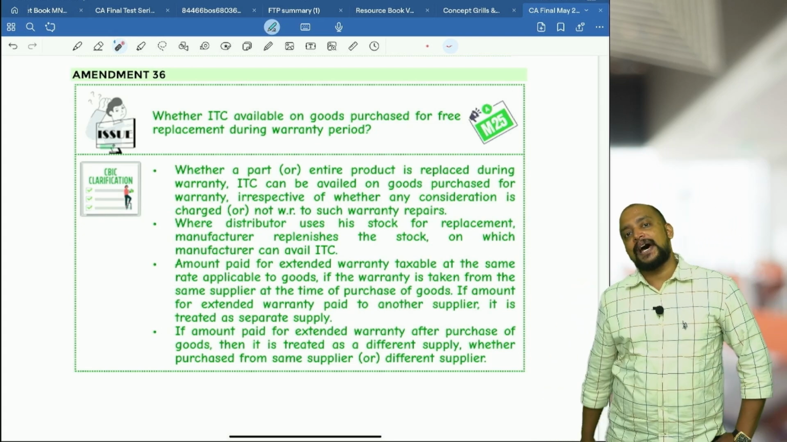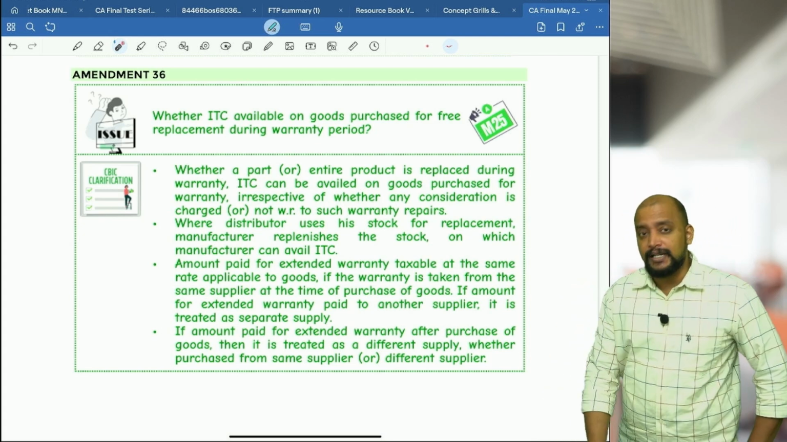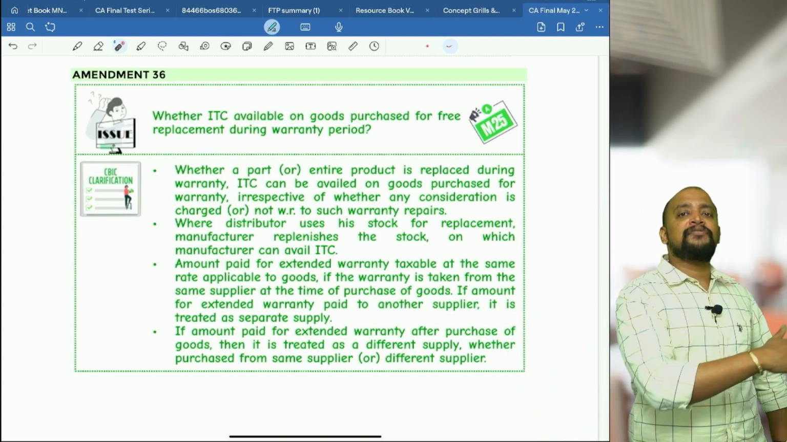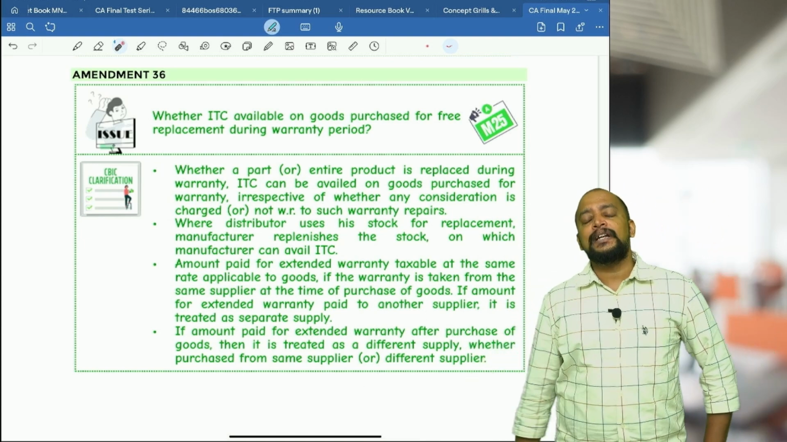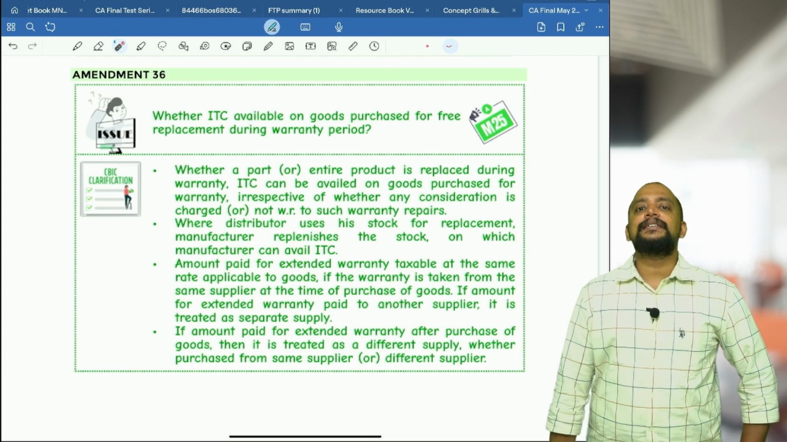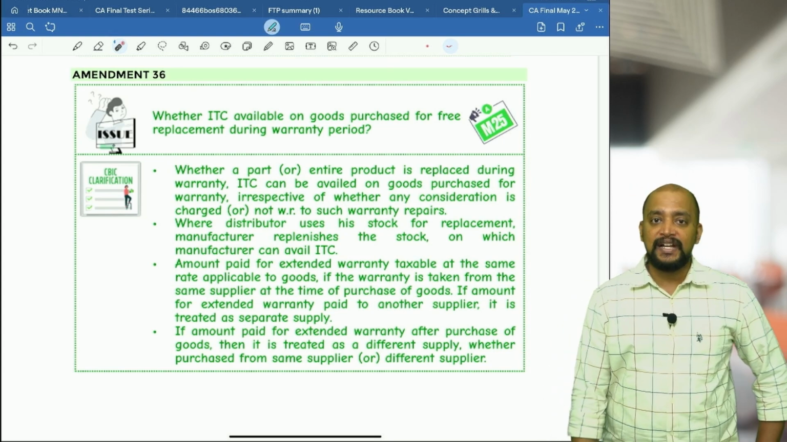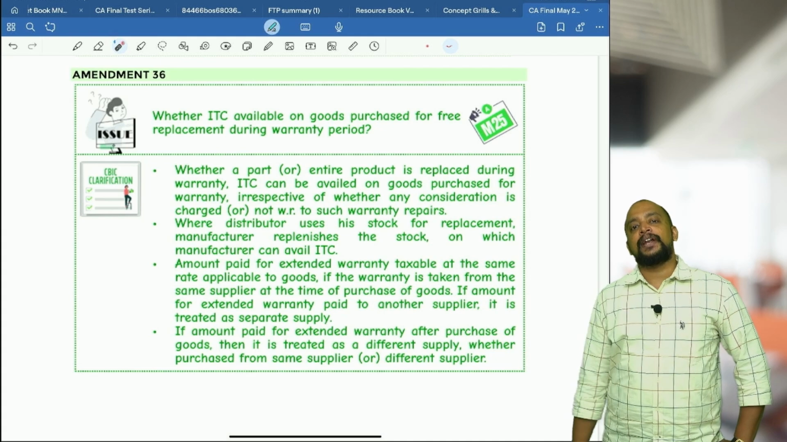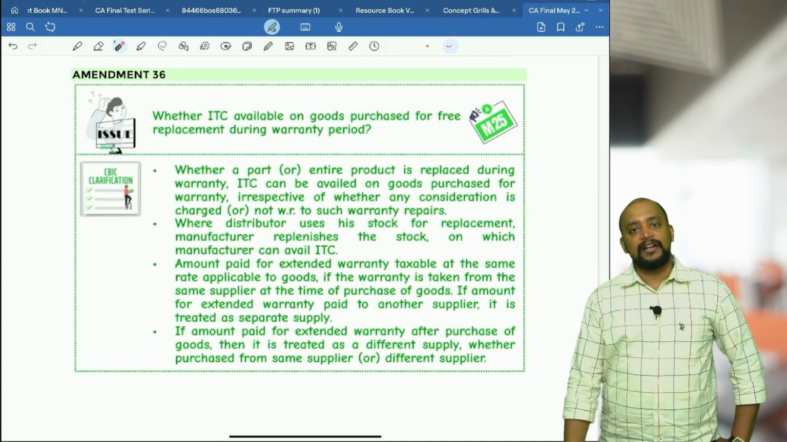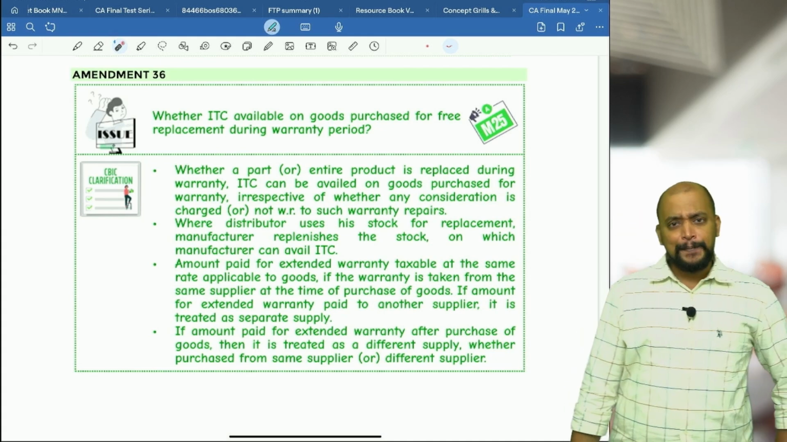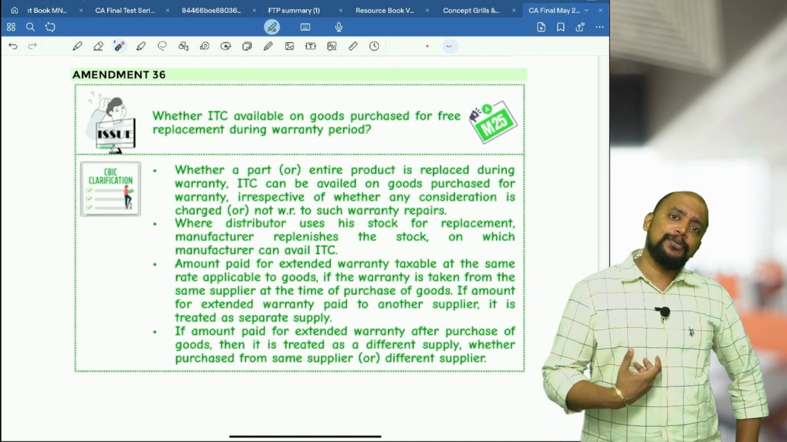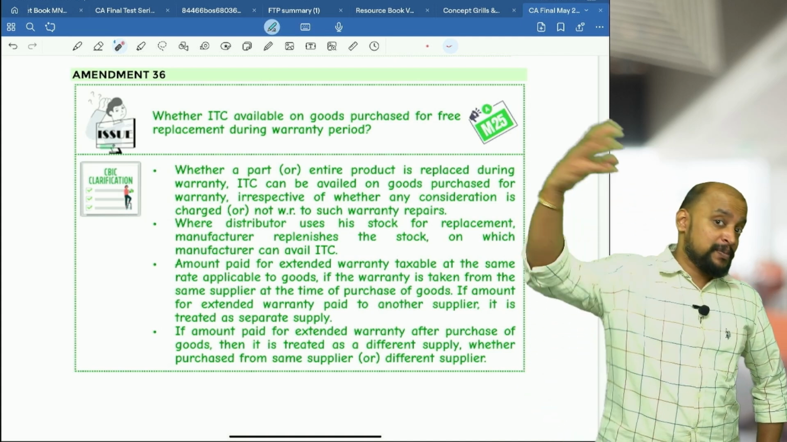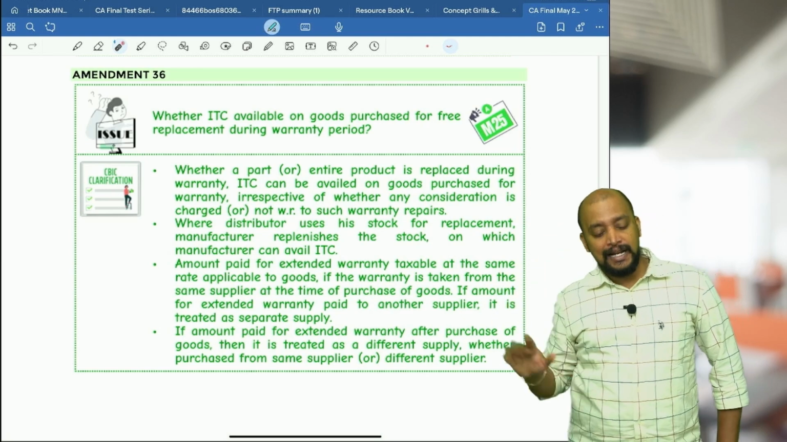Either the part is replaced or the entire product is replaced, ITC can be availed, and that replacement can be done at the manufacturer stage or at the dealer stage. But ITC is available to whomsoever is purchasing. For example, I am a manufacturer, I am purchasing the part or the product and the replacement is being done. In this case, I will be able to take ITC, whether the replacement is done by me or by the dealer.